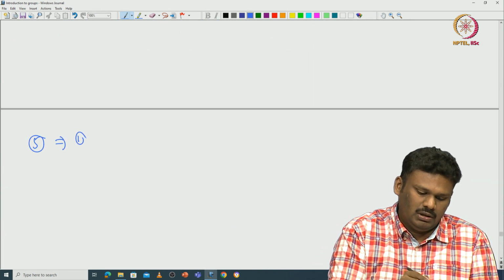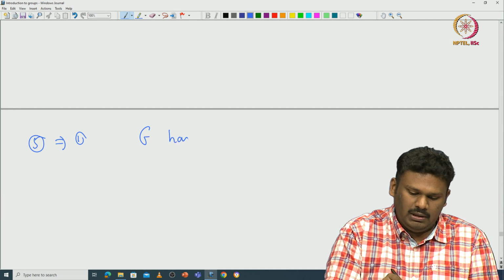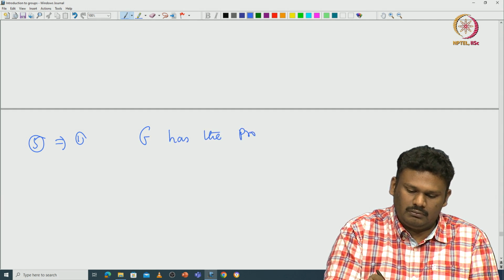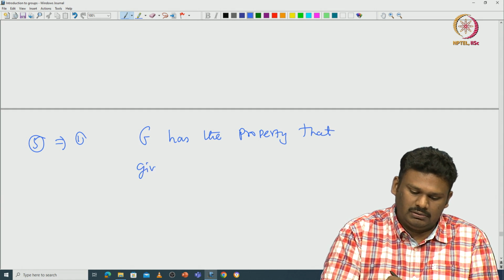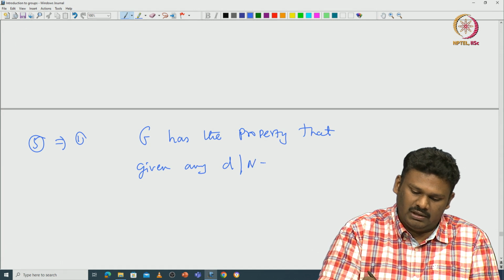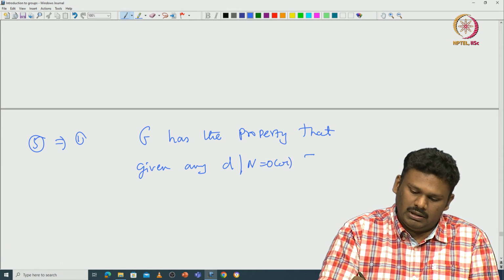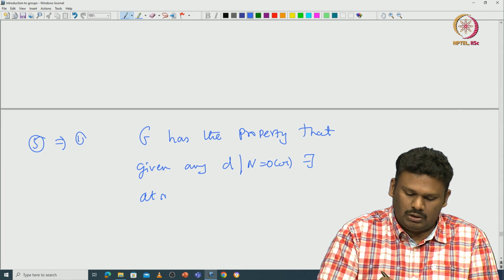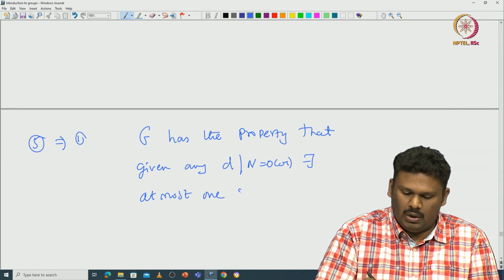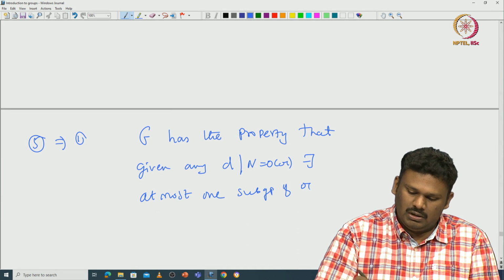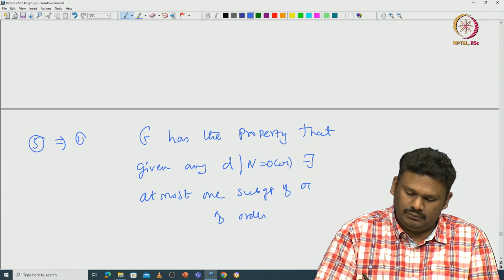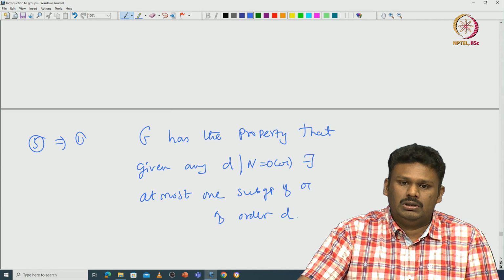5 implies 1. So, G has the property that given any divisor d of n, there exists at most one subgroup of G of order d. Okay.